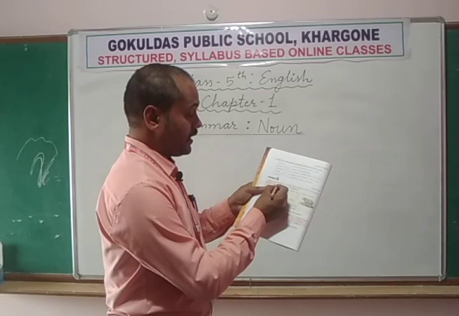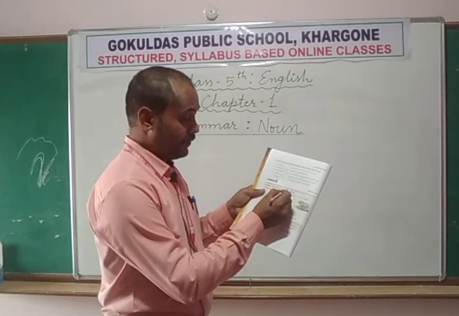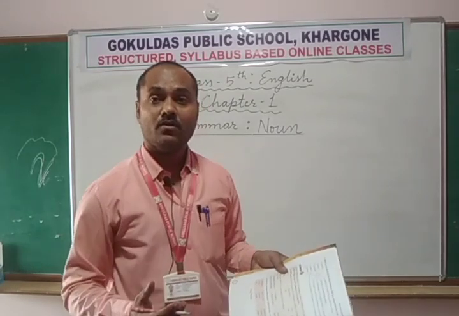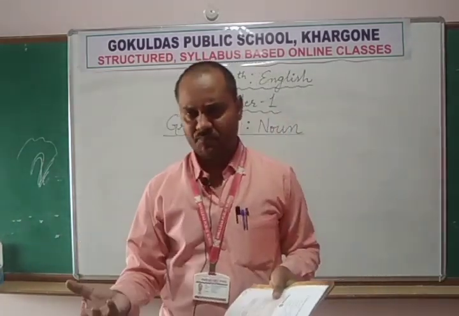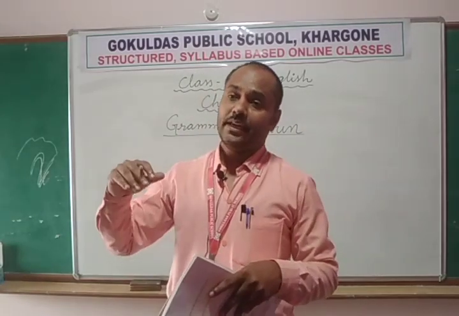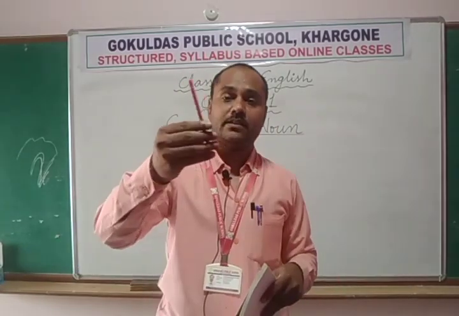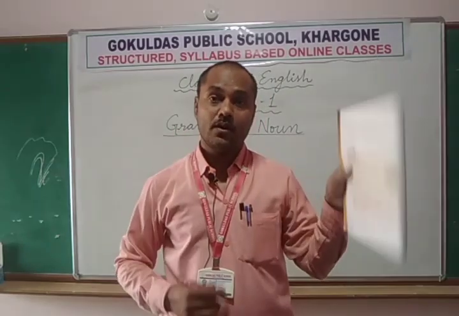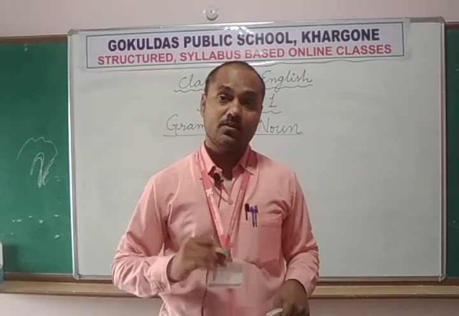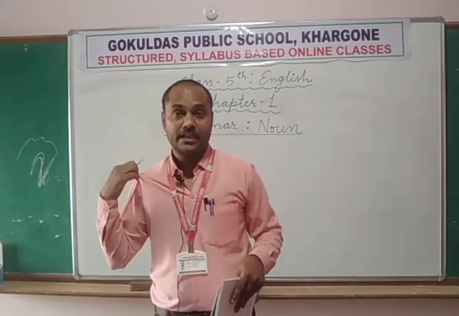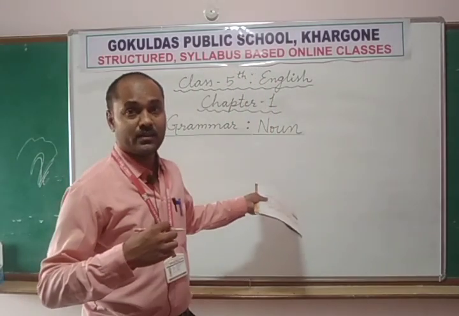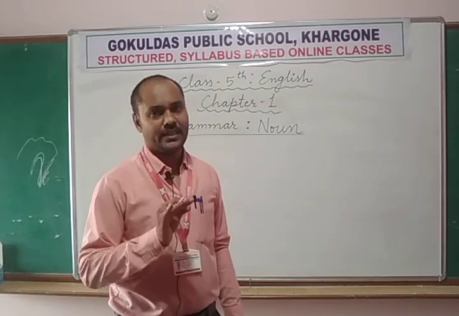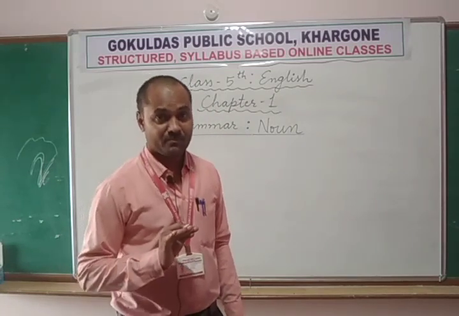A noun is a name of person, an animal, a place, a thing, or an idea. Noun, simply we can say noun is a name. The name of means anybody's name, anything's name. Just like this is the name. What is the name of this thing? Pencil. What is the name of this thing? Book. What is the name of this thing? ID. Okay, so what is this? The name of this thing? Clothes. What is the name of this thing? Board, marker, pen, everything has its particular name.